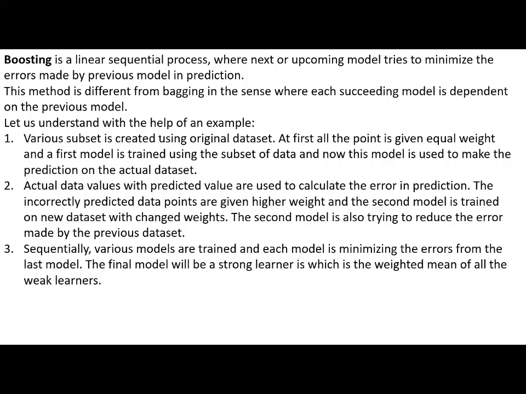Right. We talked about bagging and random forest. Another technique is called boosting. Boosting is a linear sequential process where the next or upcoming model tries to minimize the errors made by the previous model. That is, M1 is a model that predicts erroneously. Say for example, five errors are there in M1. Now take these 5 errors to M2 and minimize these 5 errors to 3 errors or fewer, whatever it is. But you have to consider these 5.